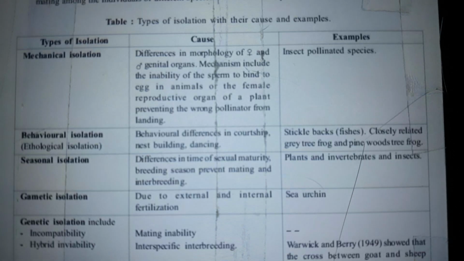Behavioral isolation, also called ethological isolation: behavioral differences in courtship, nest building, and dancing, as in stickleback fishes, and the closely related gray tree frog and pinewood tree frog. Seasonal isolation: differences in time of sexual maturity and breeding season prevent mating and interbreeding. Plants, invertebrates and insects are the examples. Gametic isolation is due to external and internal fertilization, for example sea urchin.